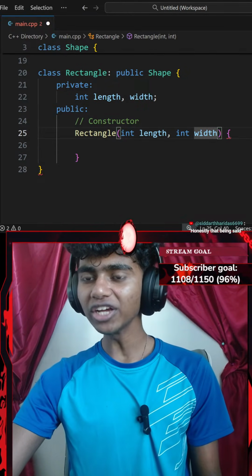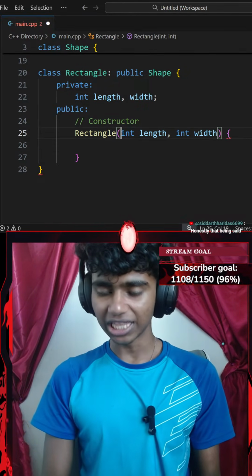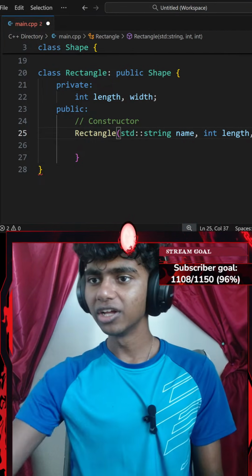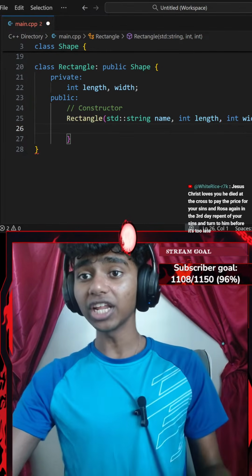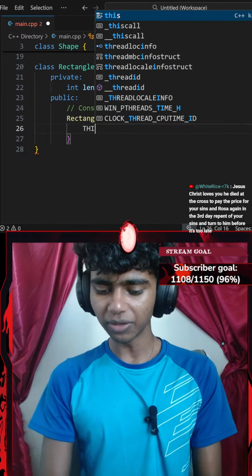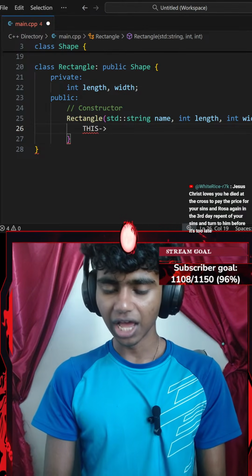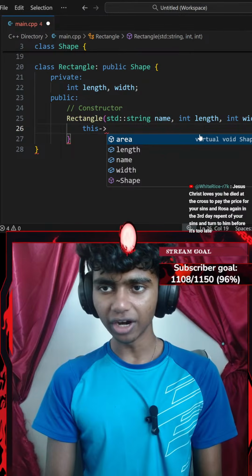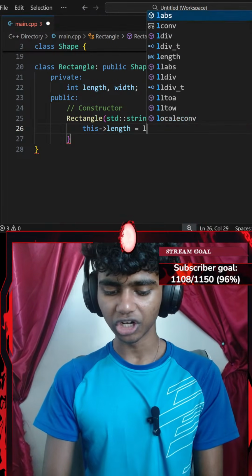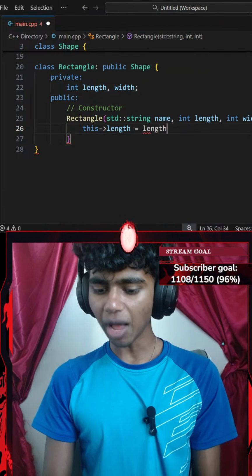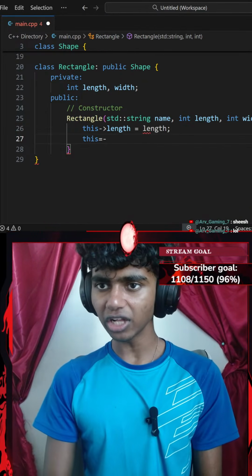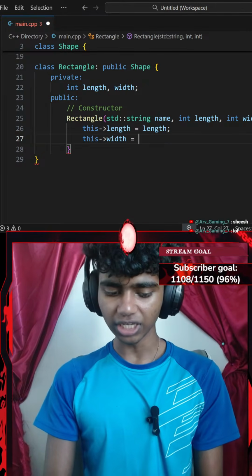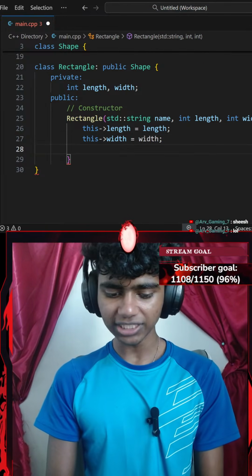Before I go with something like length and width, I might go with something like a standard string of something like name. There we go. Okay, now let's go ahead and initialize my data members. So I could do something like this length data member, so I'll go with this arrow operator. This length data member is going to be equal to my length parameter ending with a semicolon. And then the width data member equals my width parameter ending with a semicolon.